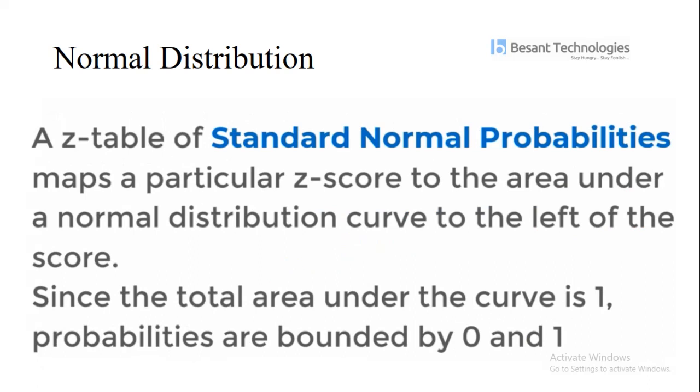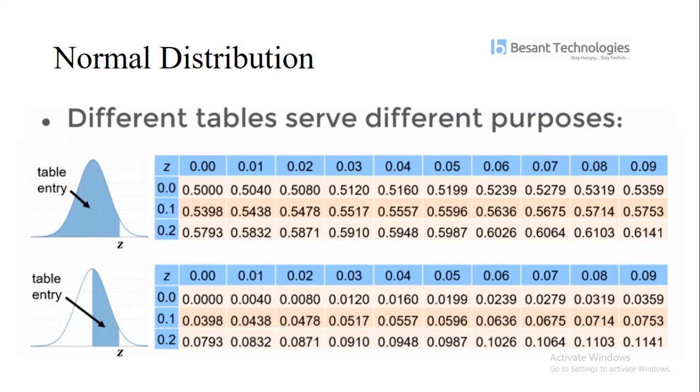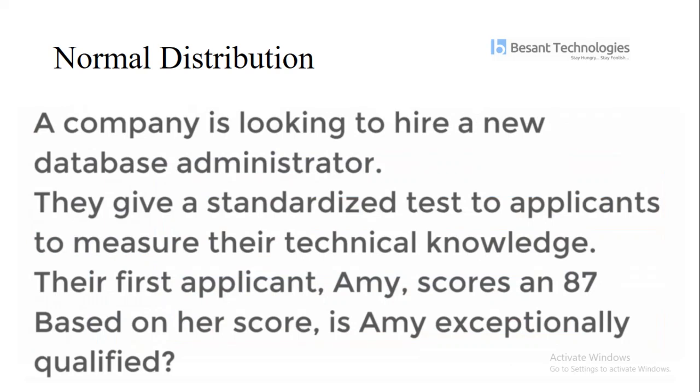This Z table holds the standard normal probabilities, which map the Z score to the area of our normal distribution curve to the left and right of the score. The total area under the curve is 1, so probabilities are bounded by 0 and 1. These are the different tables we use. Here are our Z values and here are our scores. Now, based on this kind of table, we are going to calculate something else.